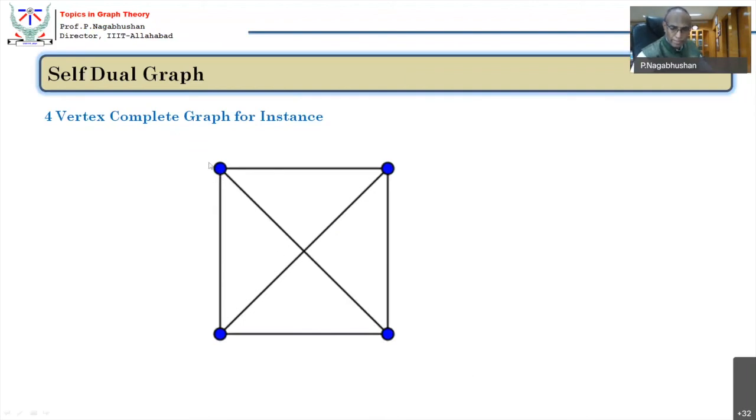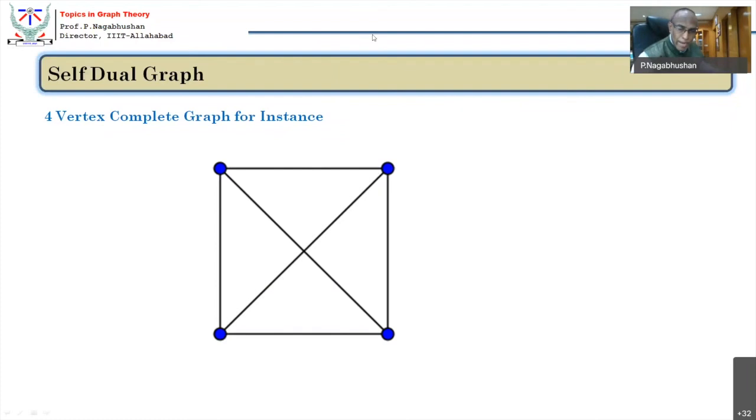This vertex is adjacent to this vertex because of this edge, isn't it? Now you make the edge a vertex. You should represent an edge as a vertex such that the new edge which is drawn shows the adjacency of the old edges.